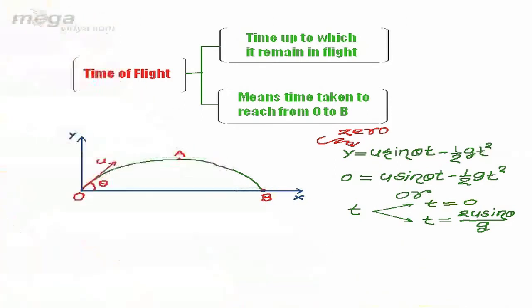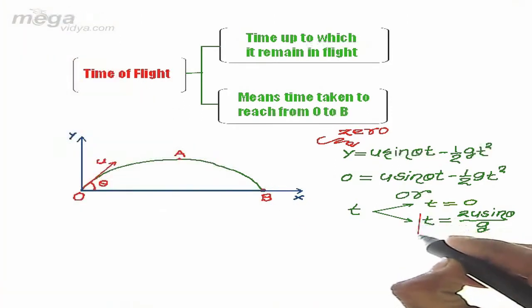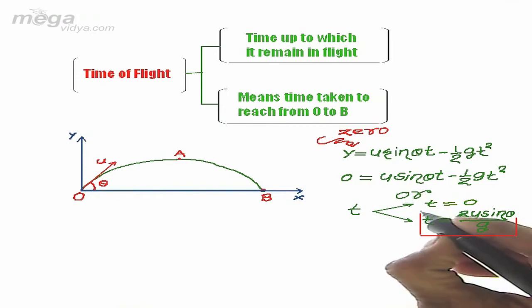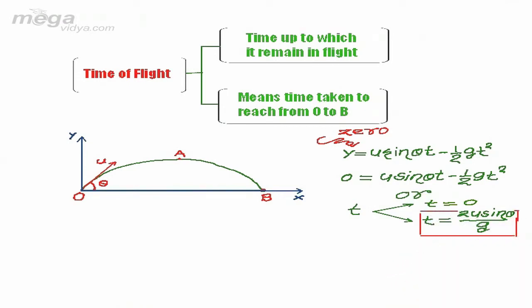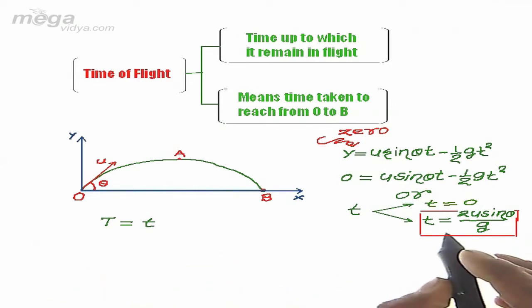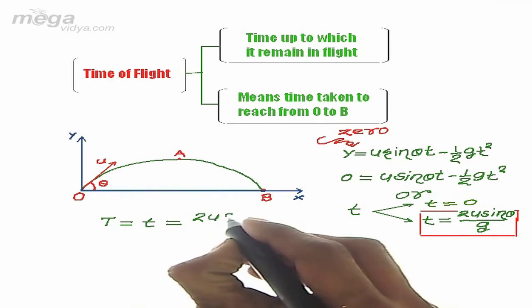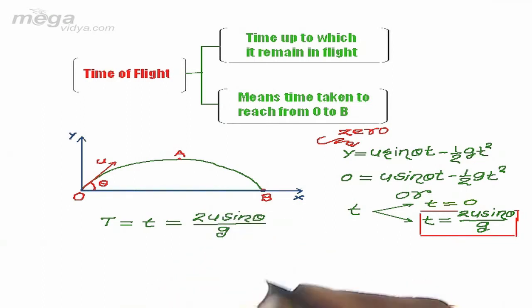So for our basic requirement, we can say that this time when it hits the ground again is the time of flight. This time of flight t can be written as 2u sine theta divided by g.